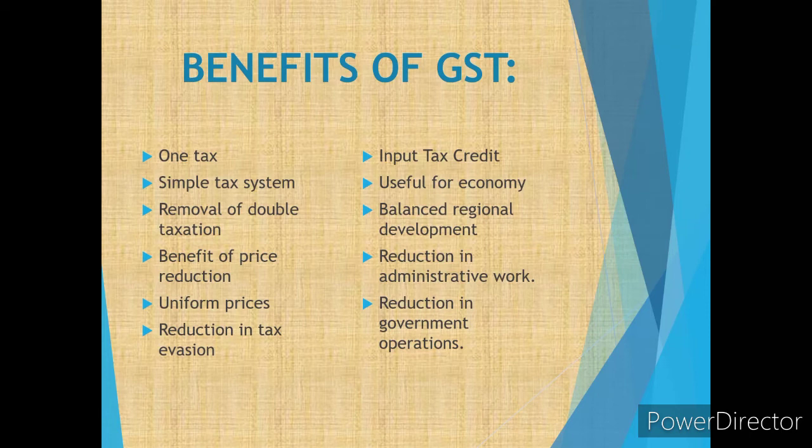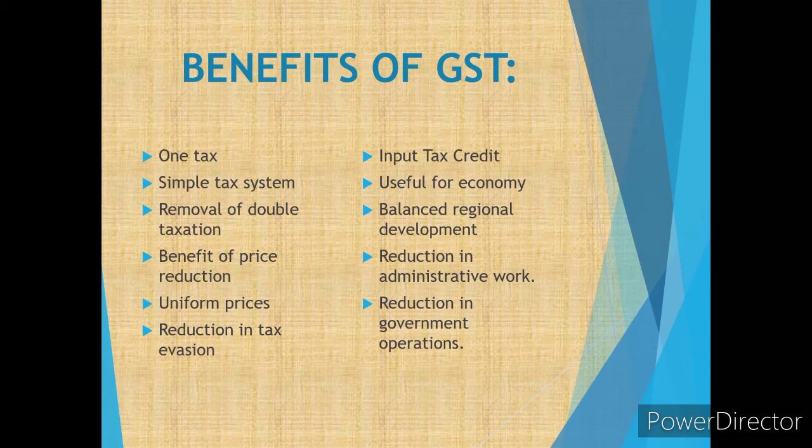So he'll increase the price of the goods, right? Instead of that, when he pays GST, he has to give only a single tax, so the rate of the goods will also get reduced. He'll just pay rupees 2 or 3, and the profit he gets will also be more. So without all the other taxes, with just GST, the price of the goods will also get reduced. The benefit of price reduction is there because of GST. Next is the uniform prices.